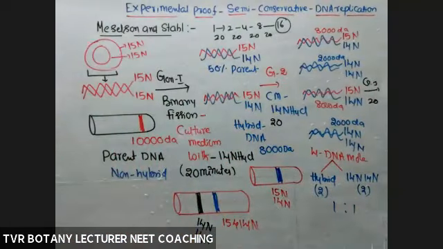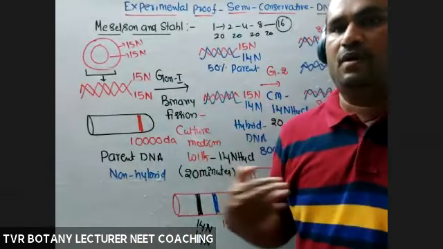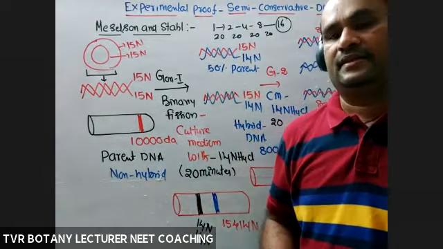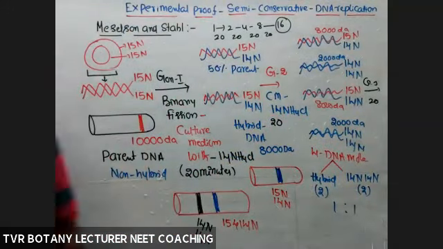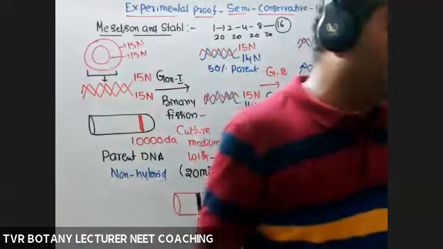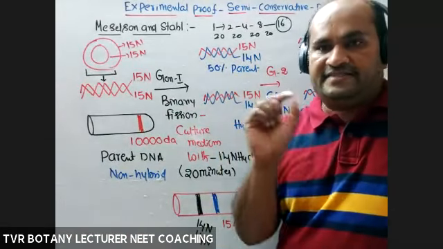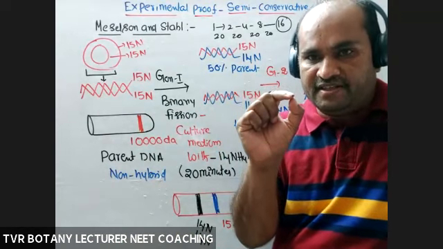Okay, is it clear? So that is about the Meselson and Stahl experiment. On this, we have to do a certain number of sums, problems. We will see those problems in the next class. Okay. So that's about a demonstration of the semi-conservative method of DNA replication in E. coli.